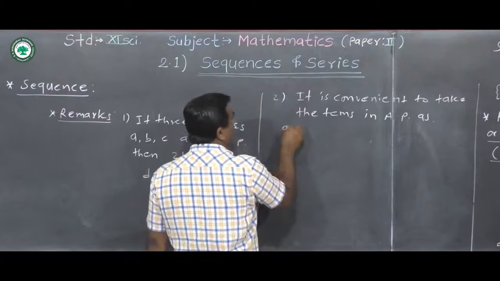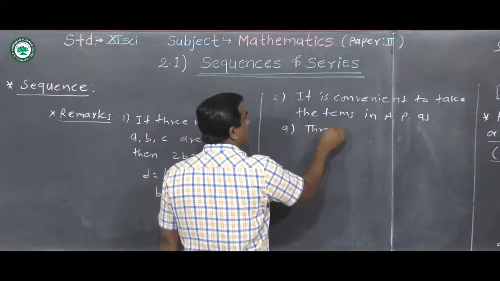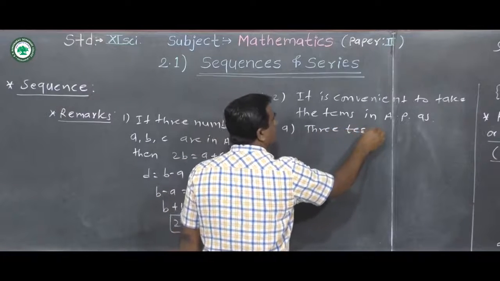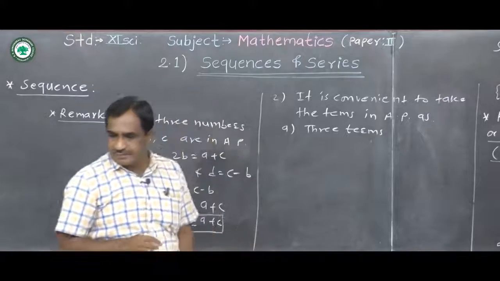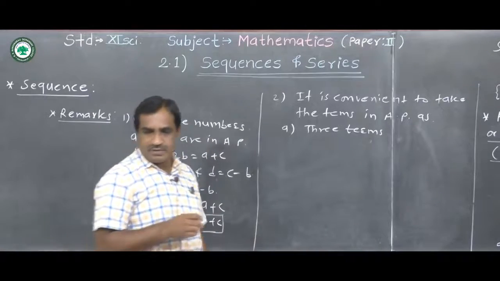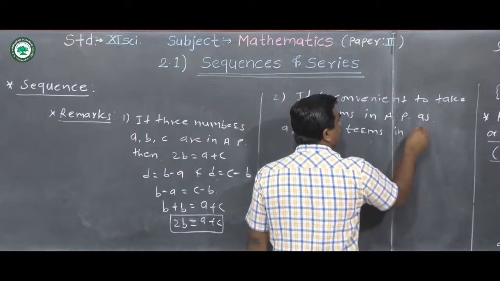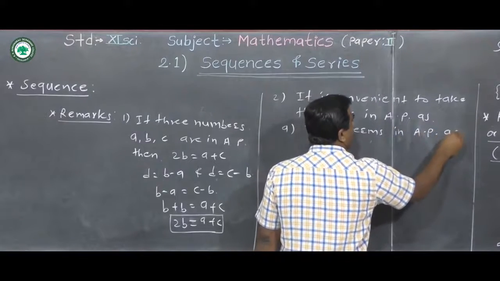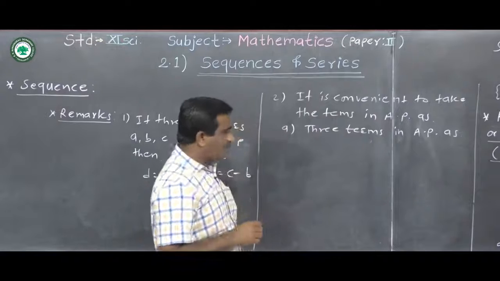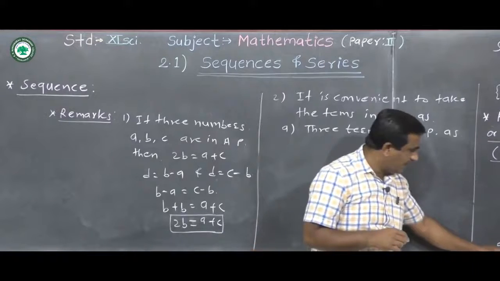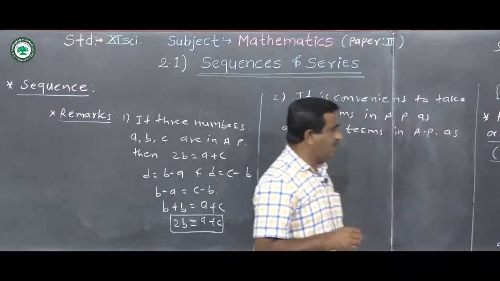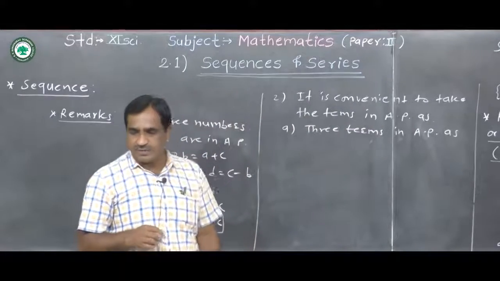Number first, three numbers in AP. Now we know that terms of AP are a plus d, a plus 2d, a plus 3d, up to a plus n minus 1 into d.